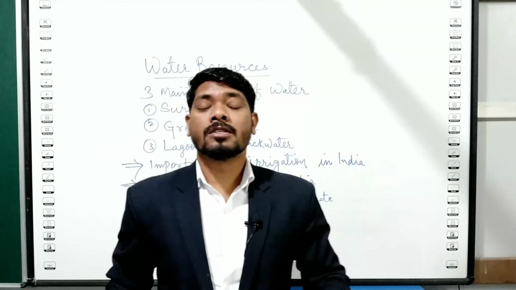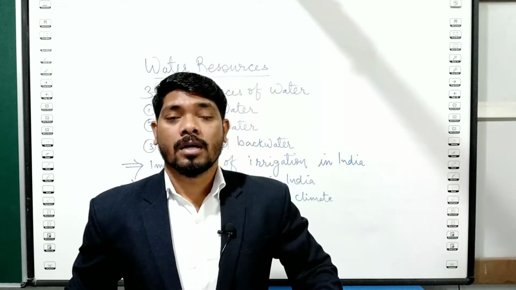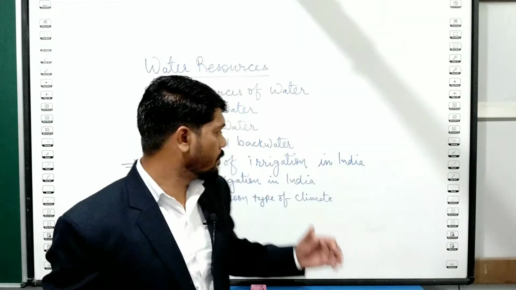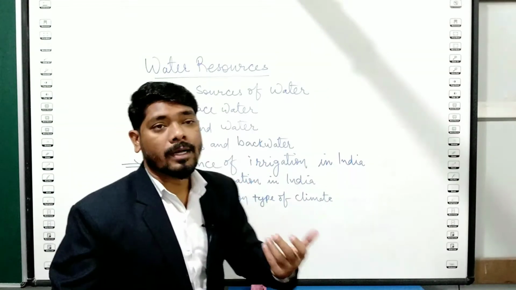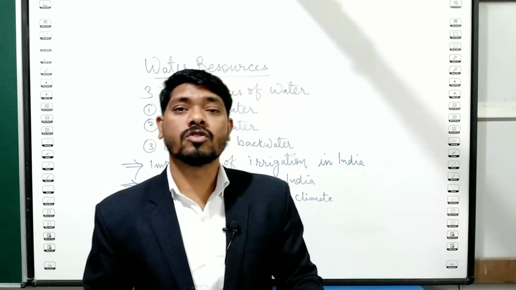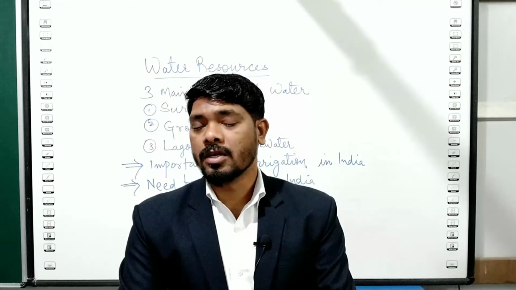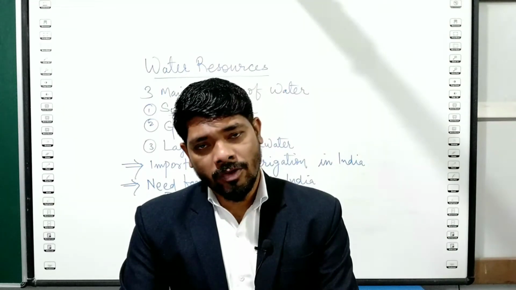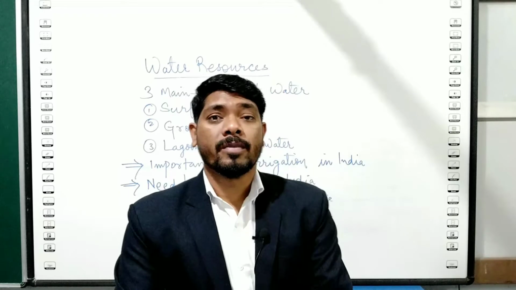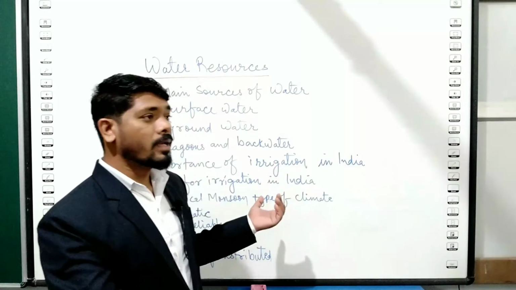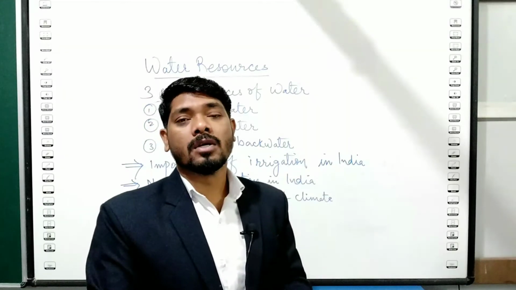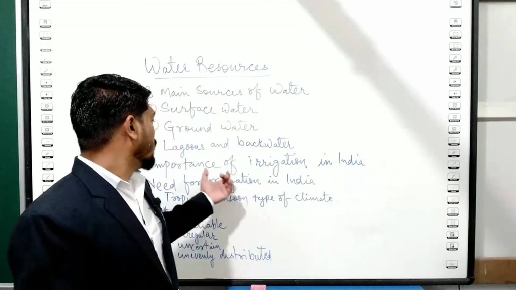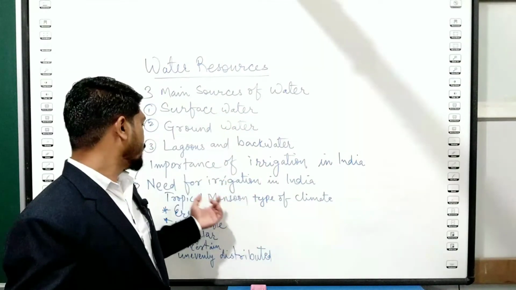We also discussed the importance of irrigation in India. If an irrigation system is constructed, what will be the benefit for India? There is a major benefit. As we know, India is an agricultural country, and most of the people are engaged in agriculture. When irrigation facilities are provided, people will get more benefit throughout the year, and with the increase of population, the demand for agricultural products will be met. That's why irrigation is very important in India.